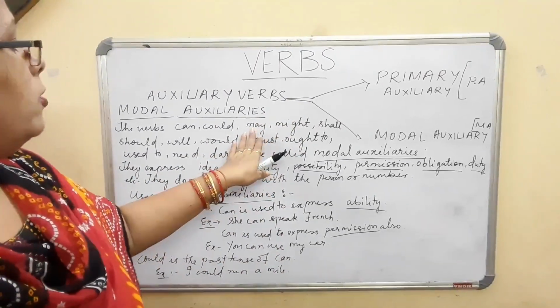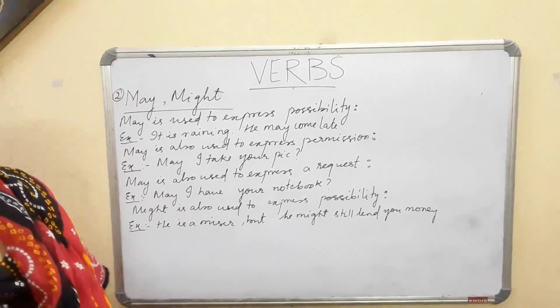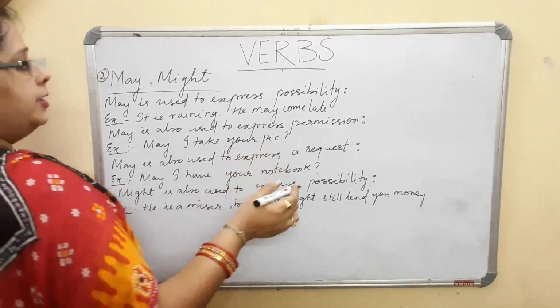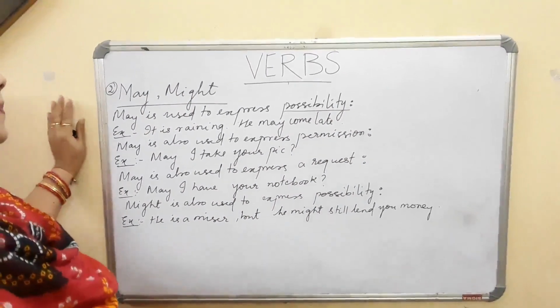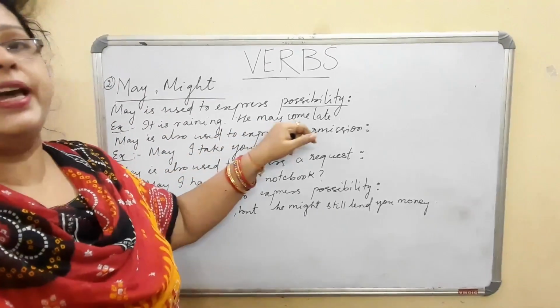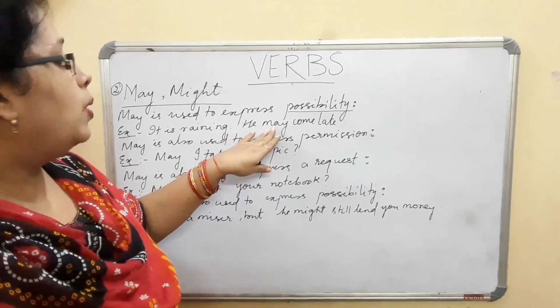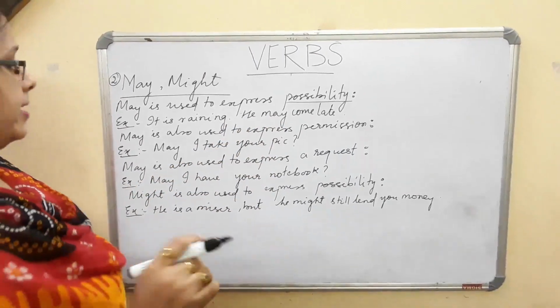Now just see how we are going to use may and might. What to use, may or might? May is used to express possibility. For example, it is raining, he may come late. So this is a possibility. He may come, he may not come also, but chances are there.